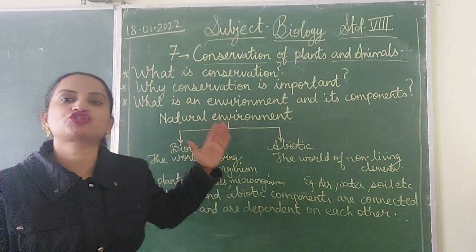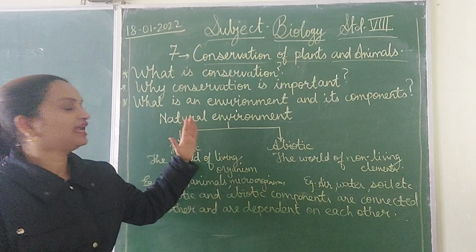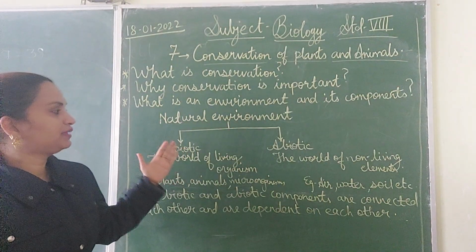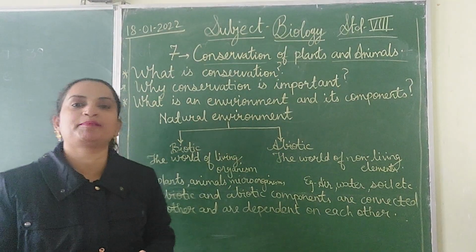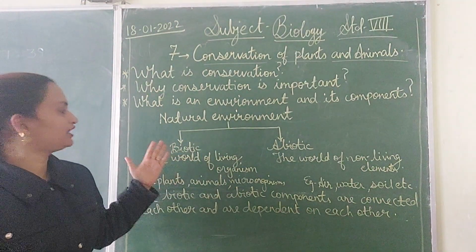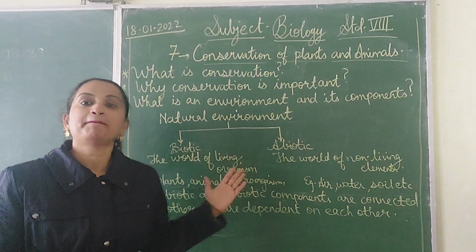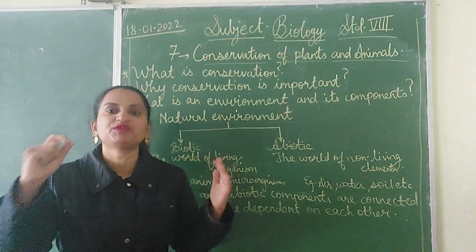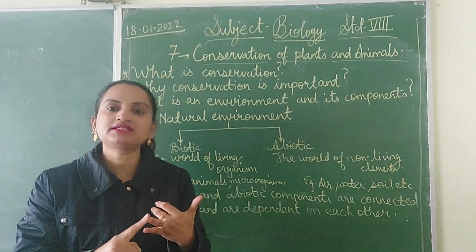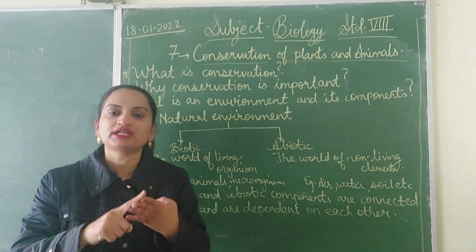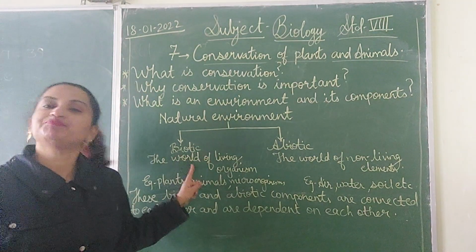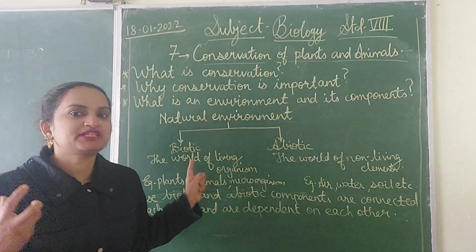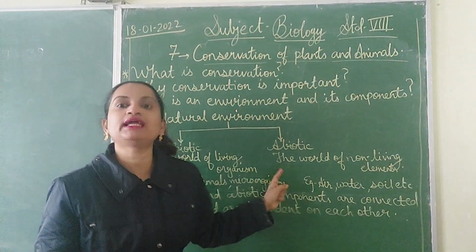Now let's go to the next component of this chapter. As I explained to you, the natural environment consists of the biotic and the abiotic components. And the biotic, the world of living organisms. Biotic, the living organisms around us, that is the plants, the animals, the human beings, the microorganisms, all these come under the biotic components because they have life. Having life means biotic. And then next is the abiotic.